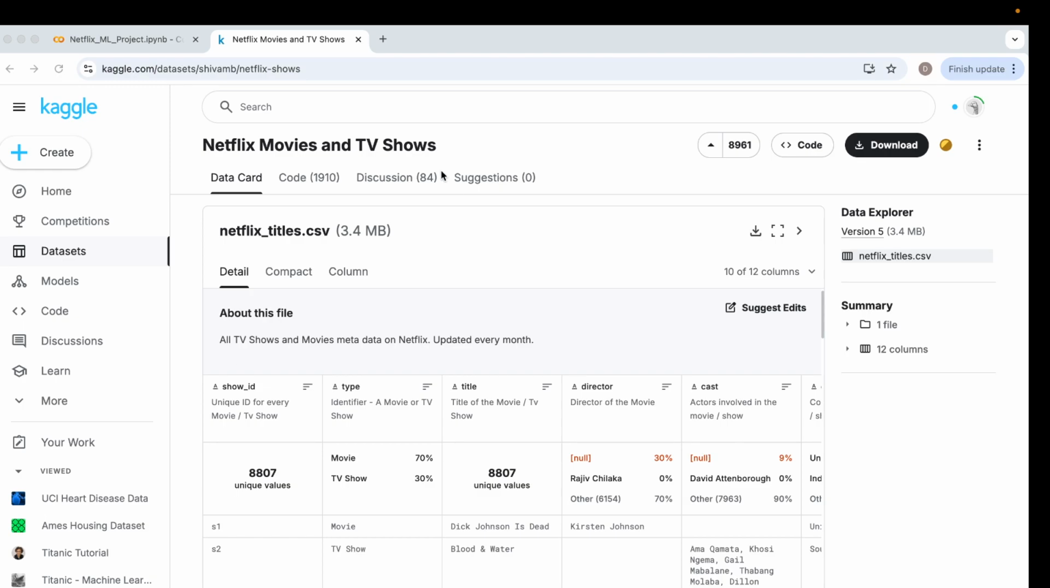So we can find the dataset on Kaggle, named Netflix Movies and TV Shows. The data that we are considering is a comma separated value file, that is a CSV file, and download it using here.